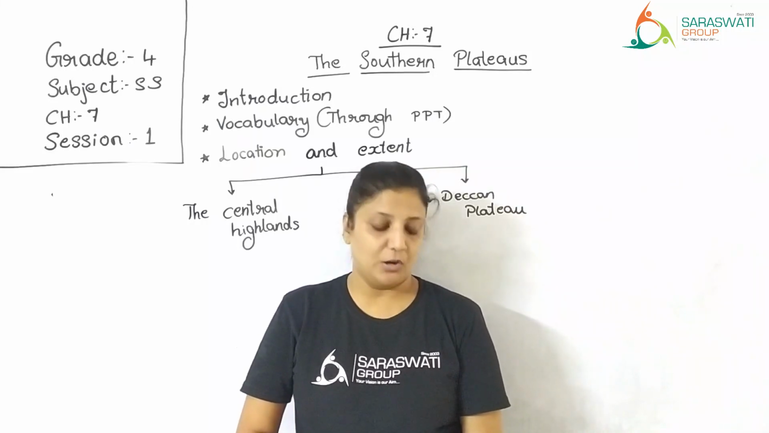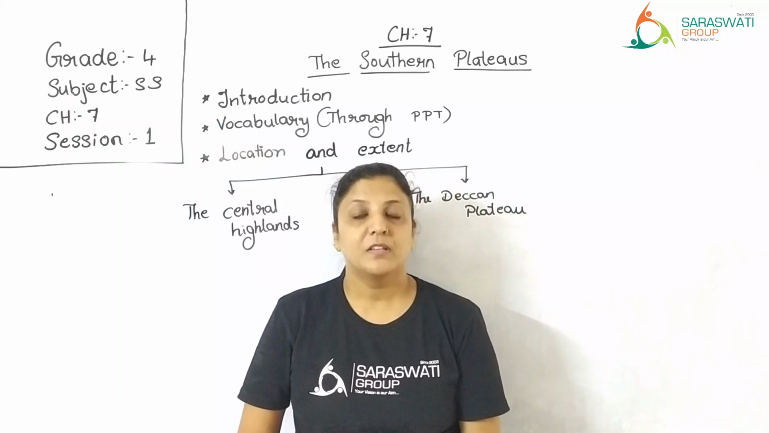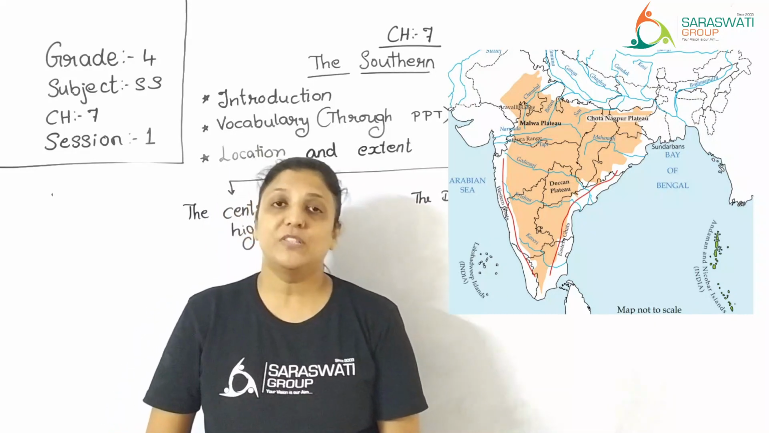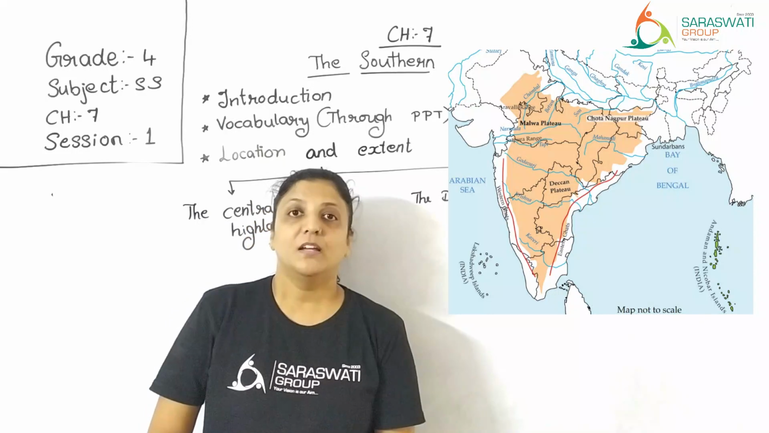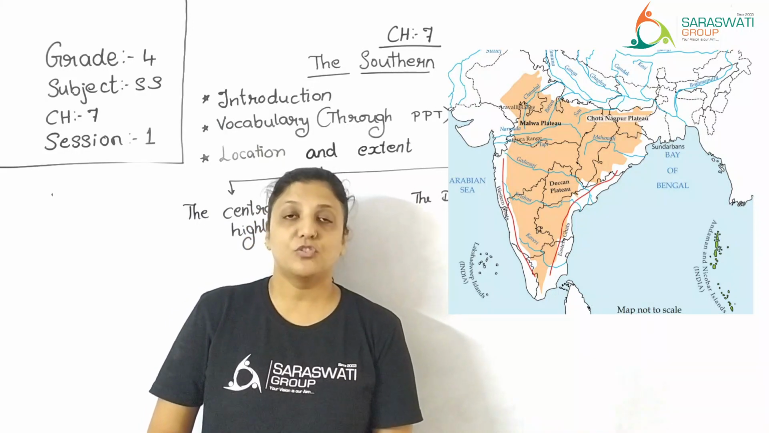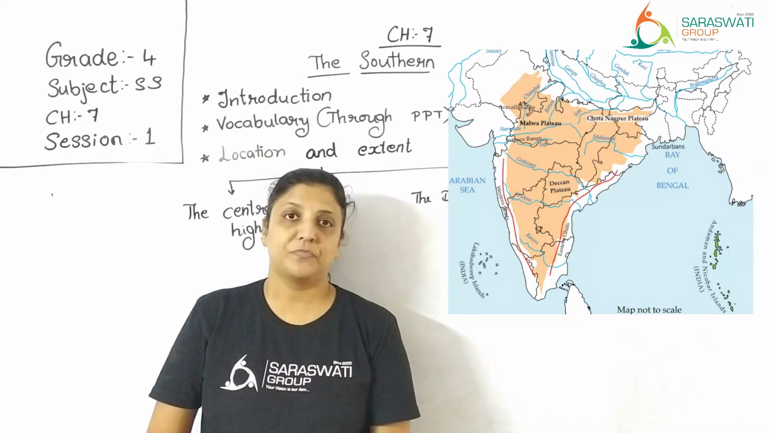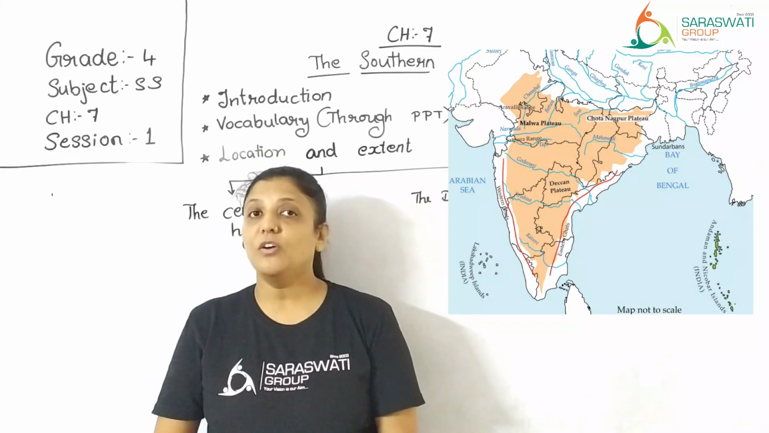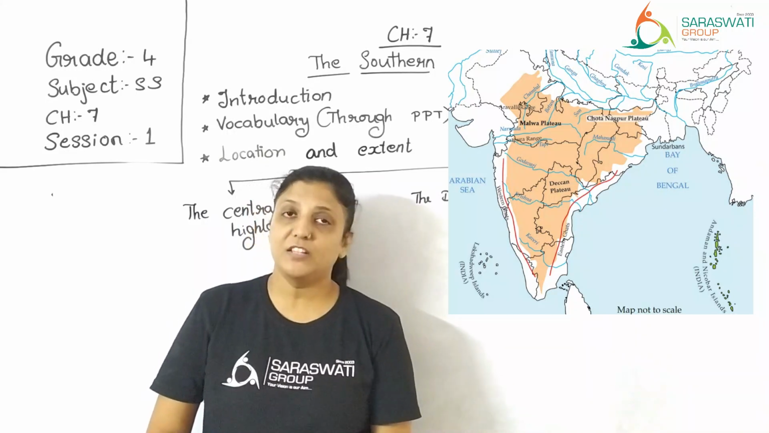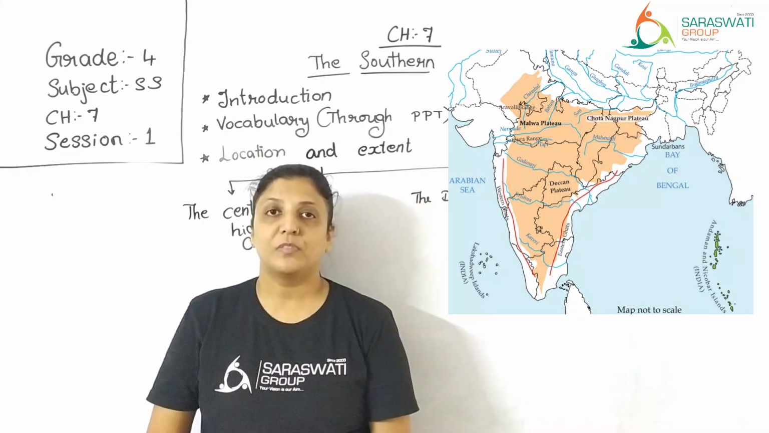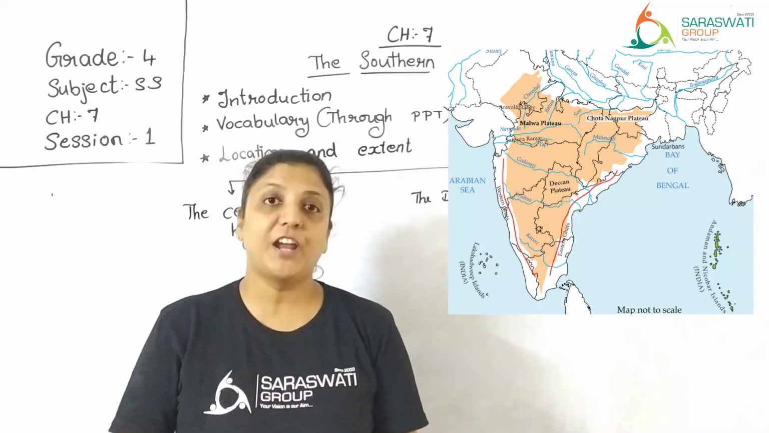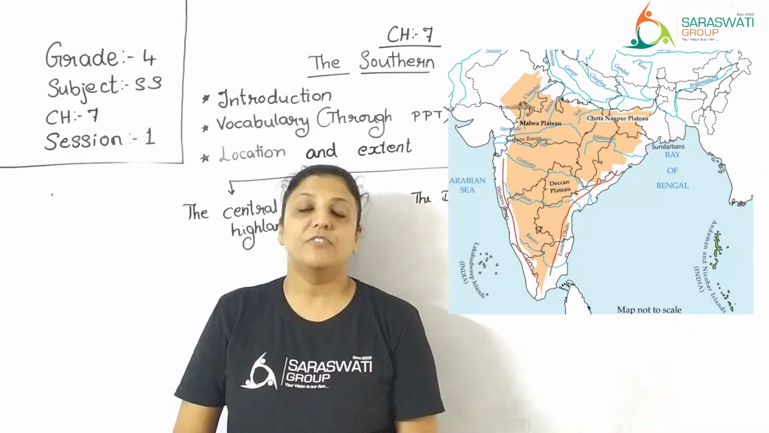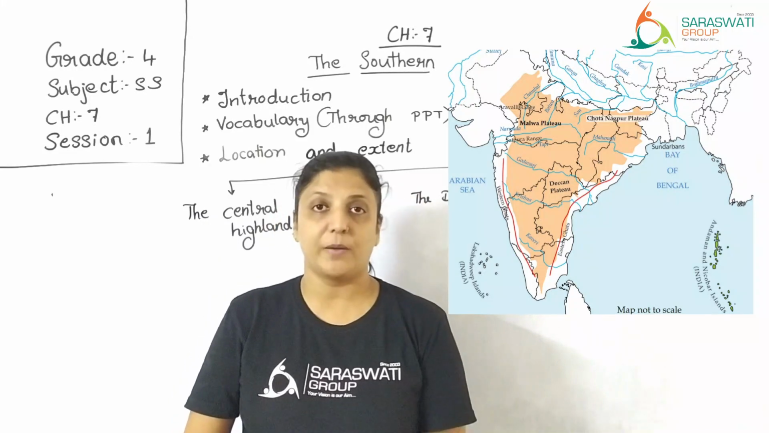The southern plateau is almost triangle in shape. See, I am sharing the picture here, which is also given in your textbook. Can you see that brown color? Yes. The brown color is all the plateau region of India. You can see that it is towards the south of northern plains, and that is why it is called southern plateau. Right? And what shape do you see? Somewhat similar to a triangle. That is why we say that it has a triangular shape.